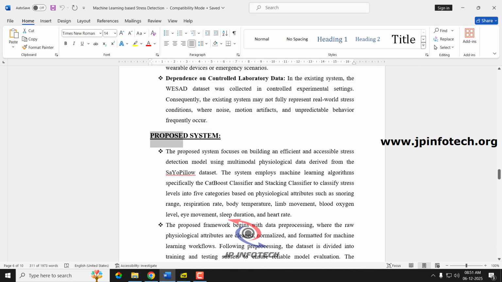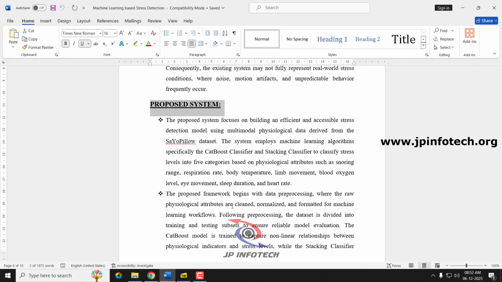Now let us see the proposed system. To overcome all the issues mentioned in the existing system, we have proposed a machine learning based stress detection and classification system, which uses the SaYoPillow dataset and employs two different machine learning models, the CatBoost classifier and the stacking classifier. Here we take the physiological data from the dataset, which contains snoring rate, respiration rate, body temperature, limb movement, blood oxygen level, eye movement, sleep duration and heart rate.